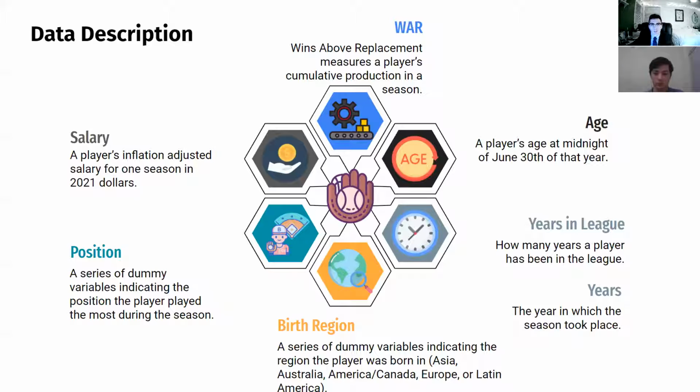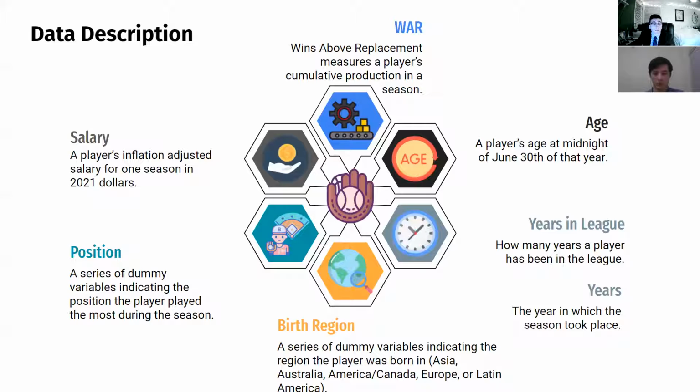Next, we'll look at one of our main X variables, which is WAR. This is wins above replacement. It measures a player's cumulative production in a season against a replacement player's production. And then age is a player's age at midnight of June 30th. That's pretty self-explanatory. Years in league and year are pretty similar: how many years a player has been in the league, or the year in which the season took place.